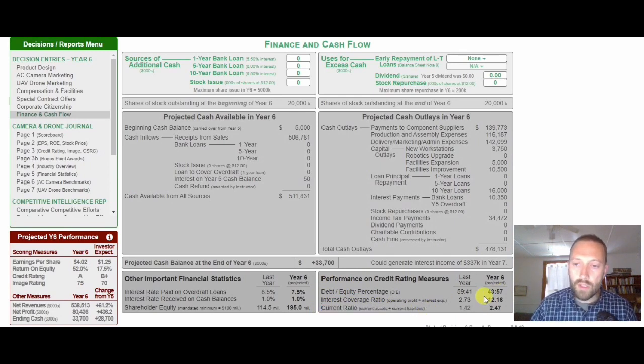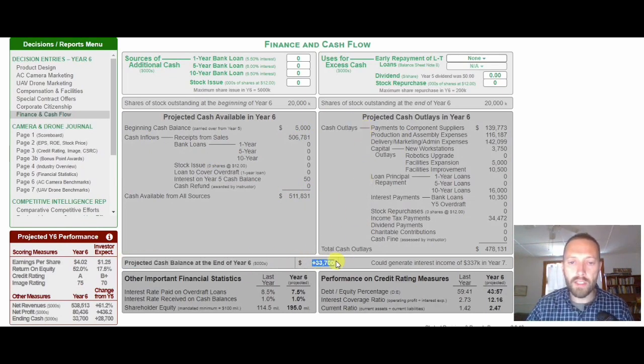And we're going to be very laser focused on this in order to get the debt to equity percentage and the current ratio that will allow us to have a credit rating that is half decent and be able to continue allowing ourselves access to credit markets or access to loans. The rest of the page projects all of the cash that's flowing around through the company. And if you need to look at each one of these little bits, you'll see that it's just beginning cash and cash inflows, and then the cash that's available from all those sources. And then there's cash outlays. So beginning cash balance, plus the inflows, minus the cash outlays will equal this projected cash balance at the end of the year.